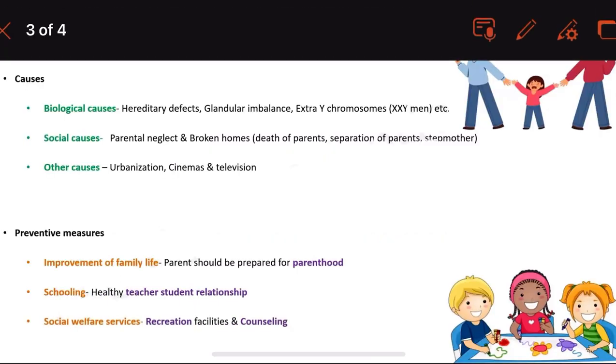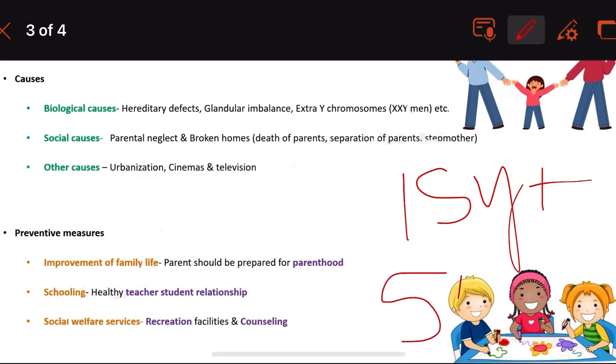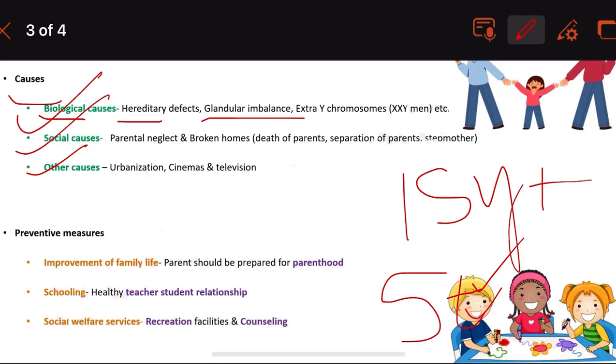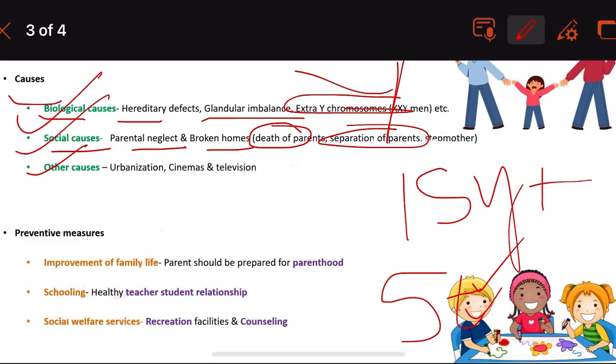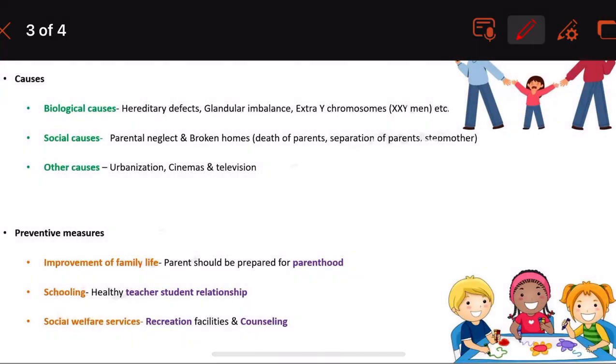Let's revise. Higher incidence in the age group 15 years and above, and it is 5 times higher in the boys compared to the girls. Then the causes, we saw biological, social and other. In the biological, hereditary, glandular imbalances, extra Y chromosome. Next, social causes: parental neglect, the broken home, death of parent, separation of parent. The other causes we saw: urbanization, cinemas, television, sex thrillers, etc. Then the preventive measures: how do we prevent this?